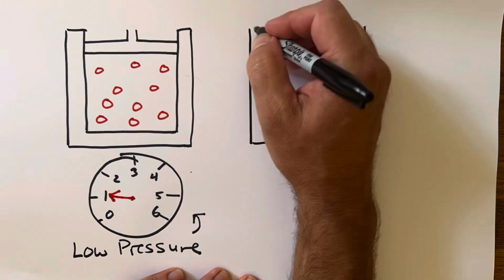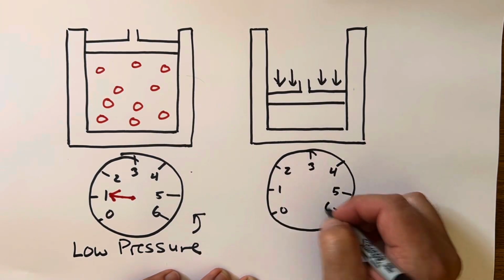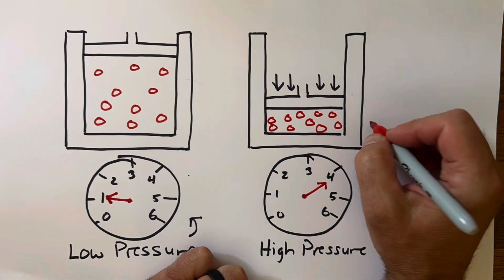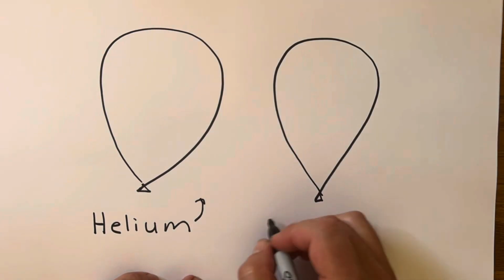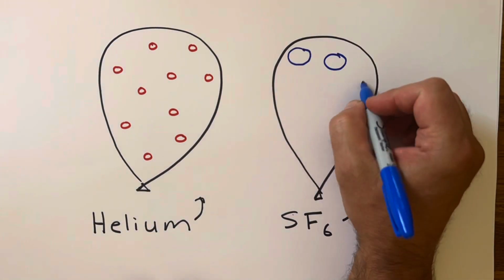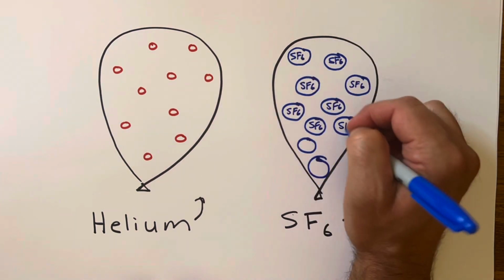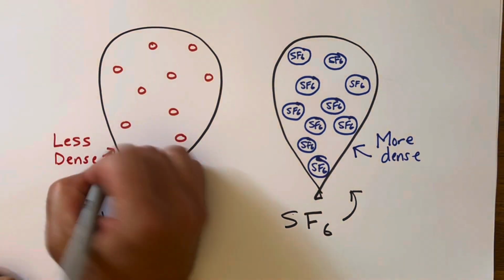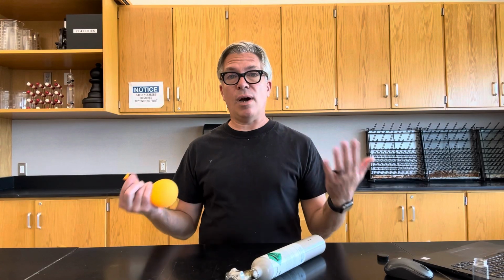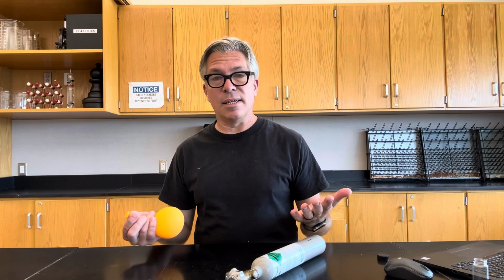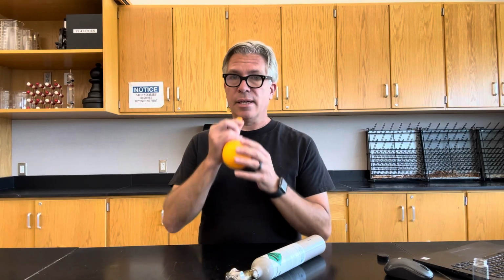If a gas is at a higher pressure, then you'd have more molecules smashed into our little tiny boxes, and you would have a higher density. But what happens if the two gases are at the same pressure, but one of the gases has more massive molecules? This is the case when comparing helium to sulfur hexafluoride. Helium can make your voice go higher because it is less dense than air, while sulfur hexafluoride can make your voice go lower because it's more dense than air.